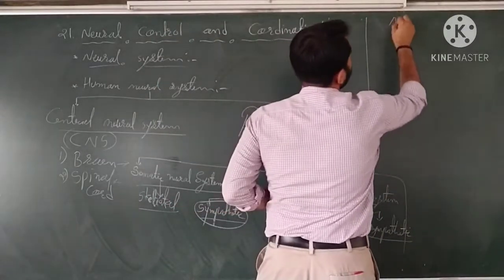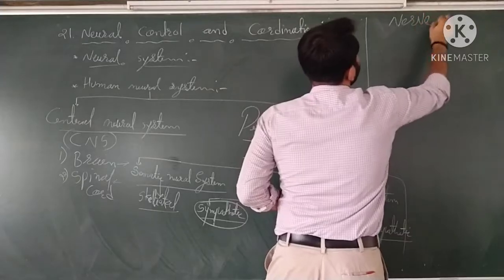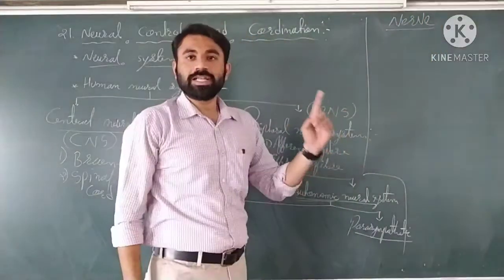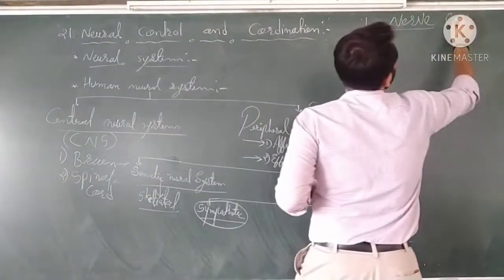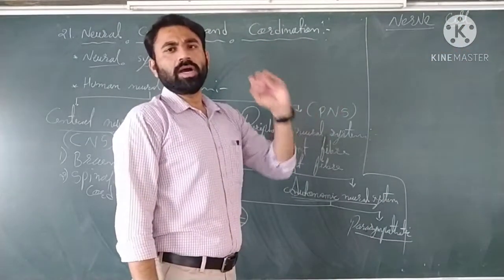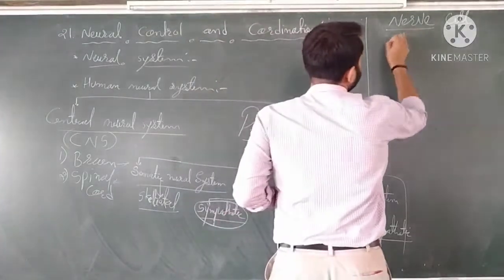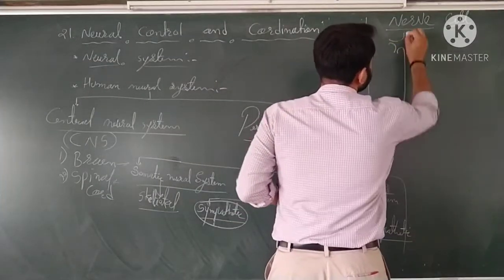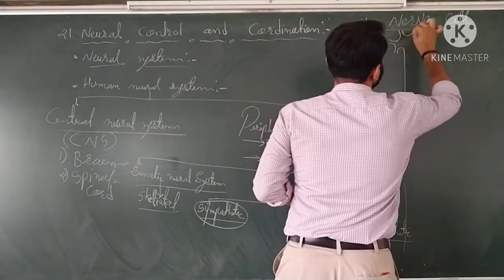Now the structural and functional unit of the neural system is the nerve cell. So the nerve cell is the functional and structural unit. Now maybe you all know how the appearance of a nerve cell is. The nerve cell is like this.